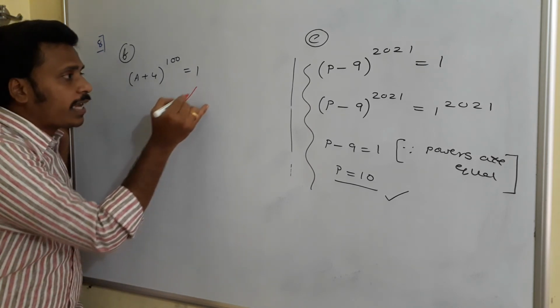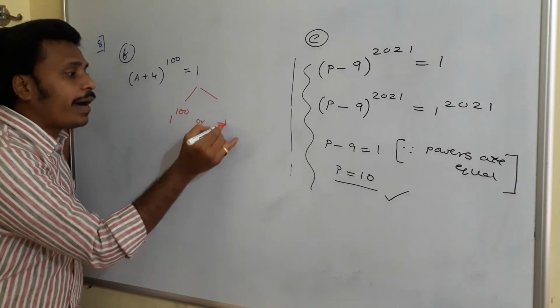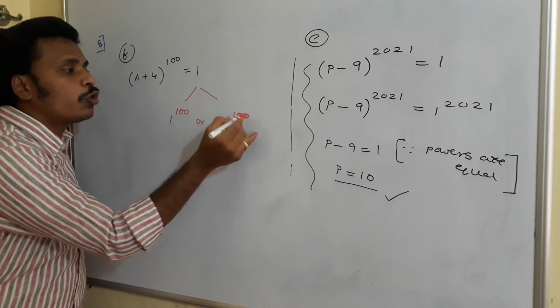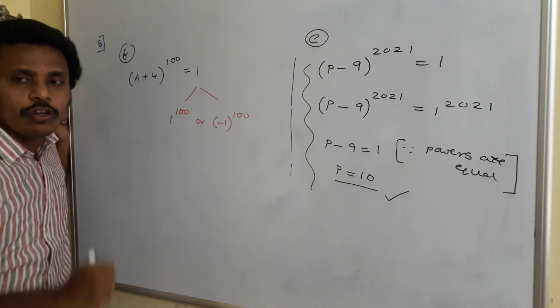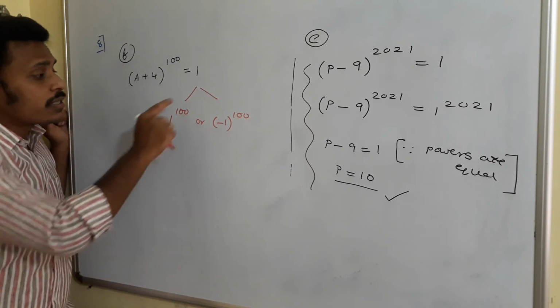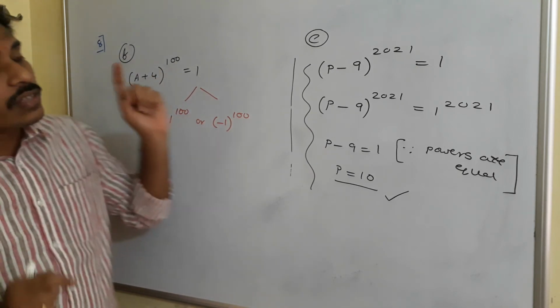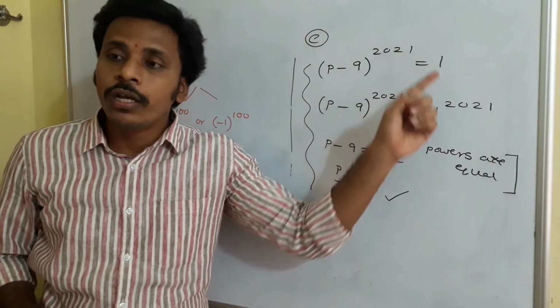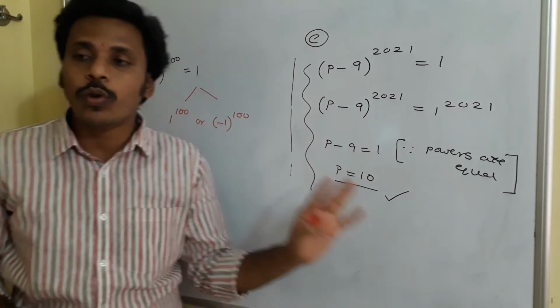That's why this 1 can be written in two ways: 1 to the power 100 or (-1) to the power 100 also. Minus 1, if you multiply it 100 times, gives you 1 only. 1, if you multiply it 100 times, gives you 1 only. Since 100 is even, this (-1)^100 is also 1. But in this case, since 2021 is odd, (-1)^2021 is not acceptable. That's what I am saying.